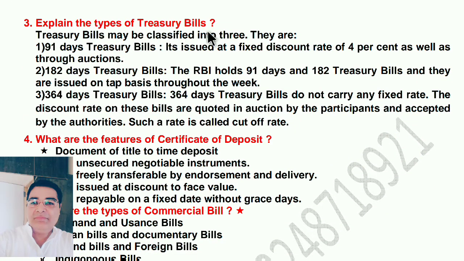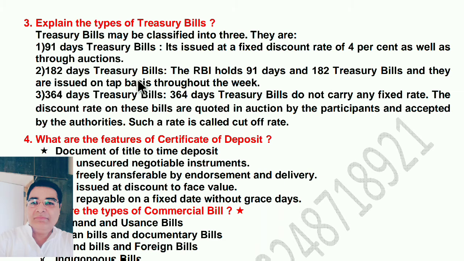Now explain the types of treasury bills. Treasury bills may be classified into three. They are 91 days treasury bills. It's issued at a fixed discount rate of 4% as well as through auctions.